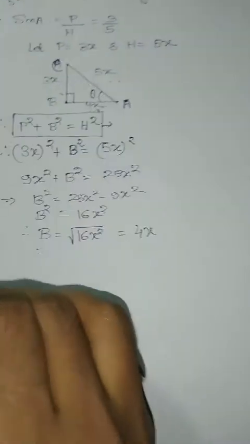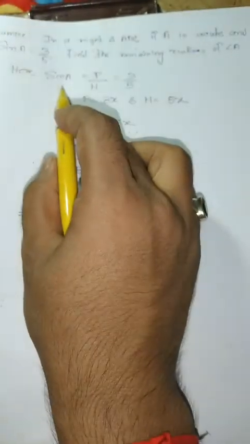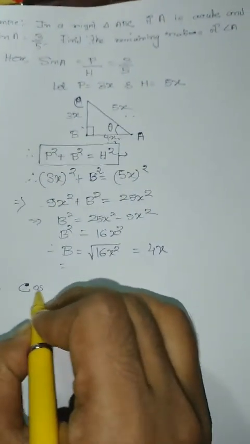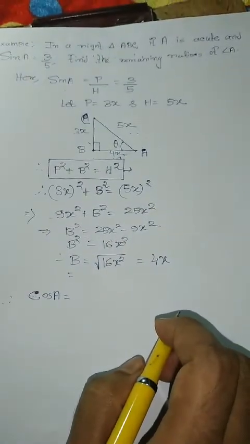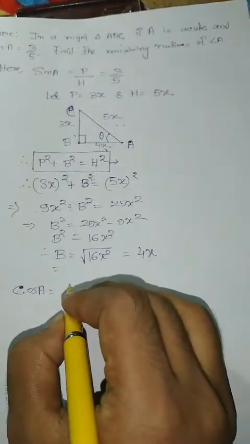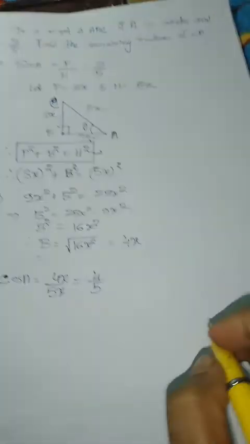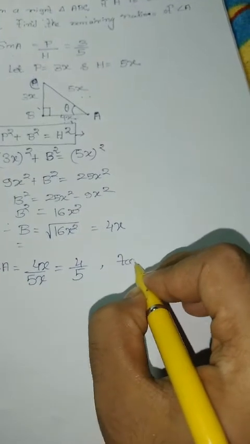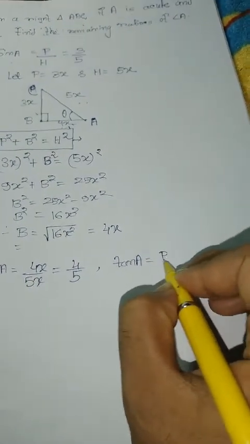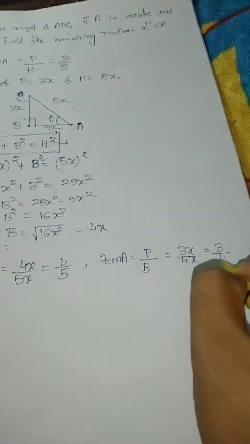So now we have perpendicular, base and hypotenuse. Now we have to find the remaining ratios of angle A. Sin A is given. Next cos A is equal to base by hypotenuse, 4x by 5x, which is 4 by 5. Next tan A is equal to perpendicular by base, 3x by 4x, which is 3 by 4.